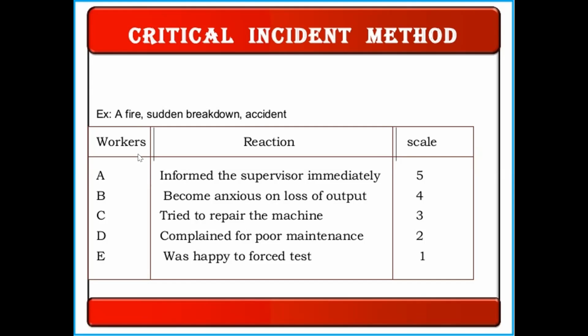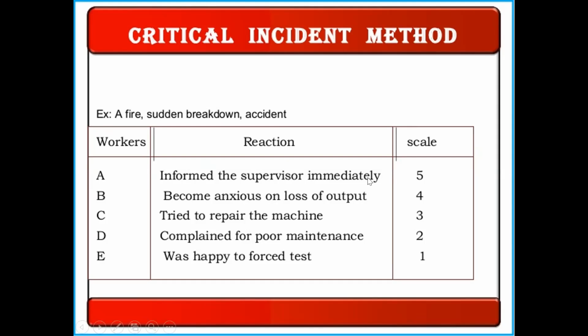For example, you have workers A, B, C, D, E, and what are their responses? Worker A has passed the information to the supervisor immediately. It was a good one, because the supervisor immediately took charge, and that situation was handled by the supervisor with the help of the other members. So immediately we can get a solution.